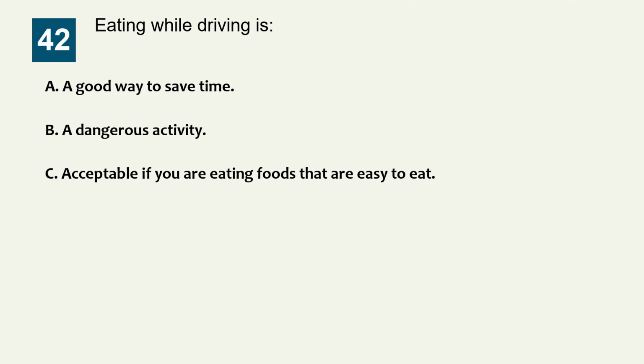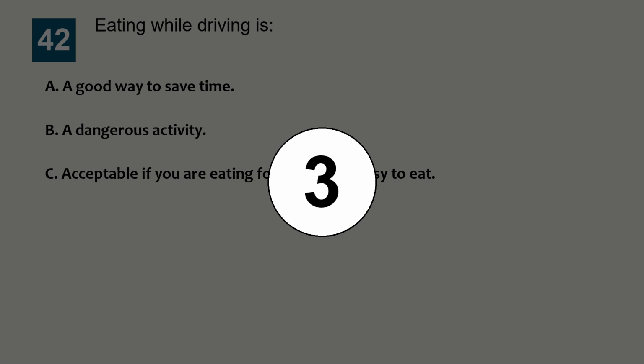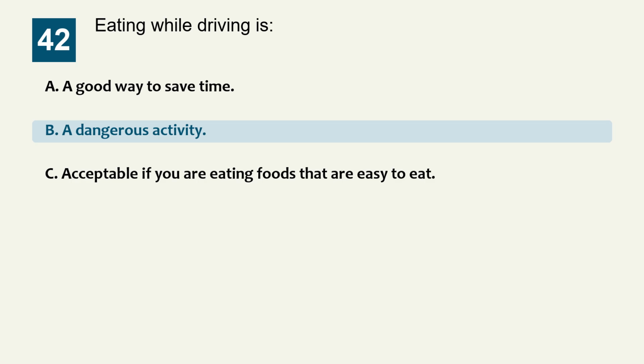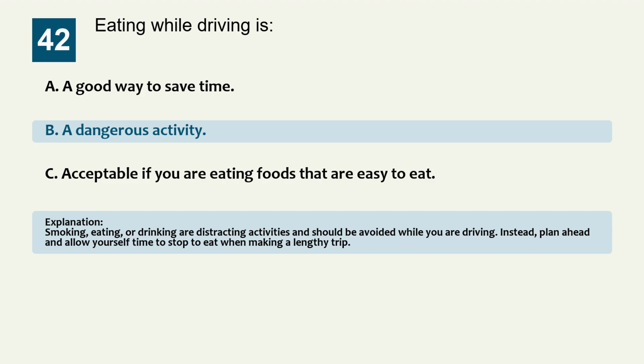Question 42. Eating while driving is: Option A, a good way to save time. Option B, a dangerous activity. Option C, acceptable if you are eating foods that are easy to eat. The correct answer is option B, a dangerous activity. Explanation: smoking, eating, or drinking are distracting activities and should be avoided while you are driving. Instead, plan ahead and allow yourself time to stop to eat when making a lengthy trip.